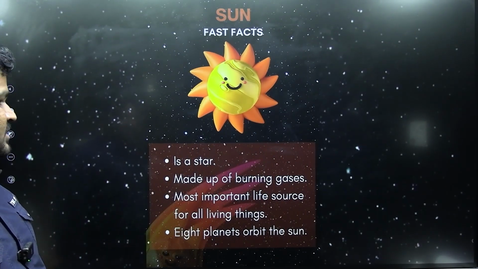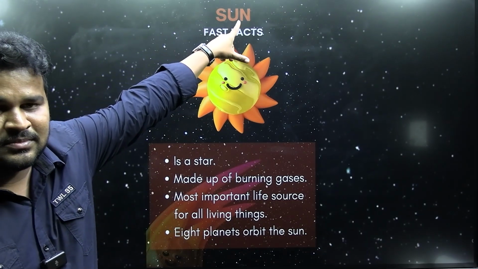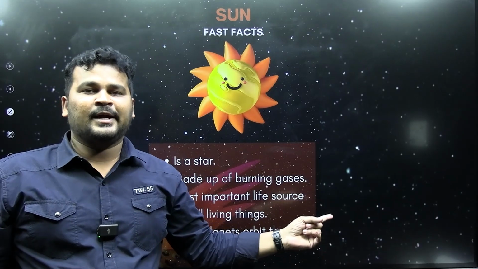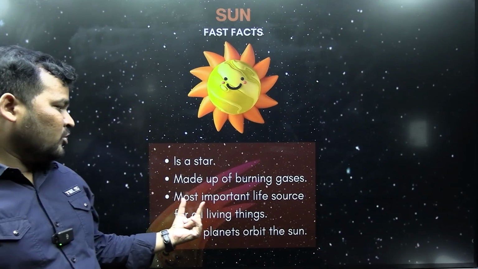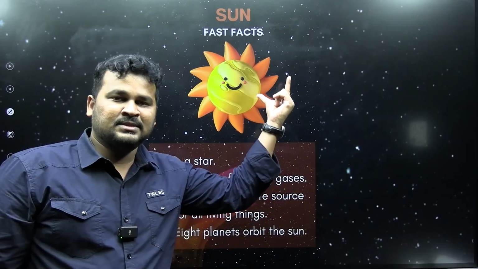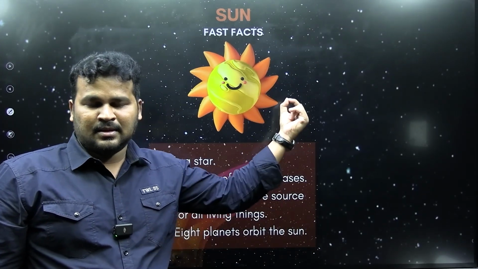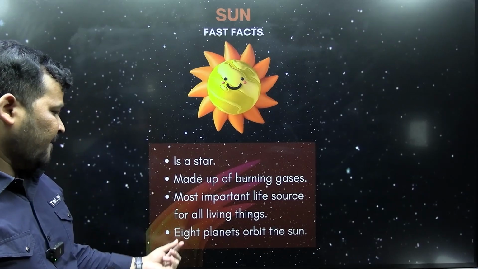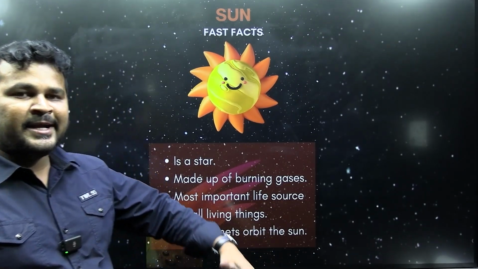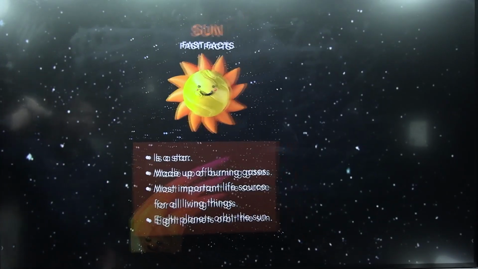Okay, some facts about the sun. The sun is a star made up of burning gases like hydrogen and helium. So it is the most important life source. The sun is the energy, the light, everything. Okay, 8 planets orbit the sun. So as of now, 8 planets are orbiting around the sun.